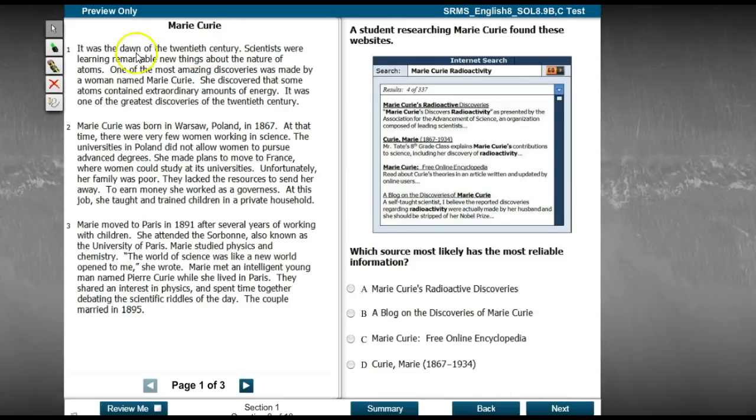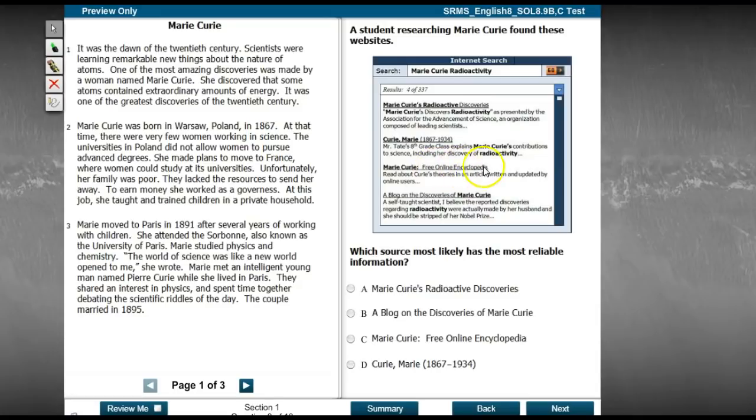For this question, you have an article about Marie Curie, and a student researching Marie Curie found these websites, which we'll go through. Which source has the most reliable information? Marie Curie's radioactive discoveries, presented by the Association for the Advancement of Science. Marie Curie, Mr. Tate's 8th grade class explains her contributions to science.